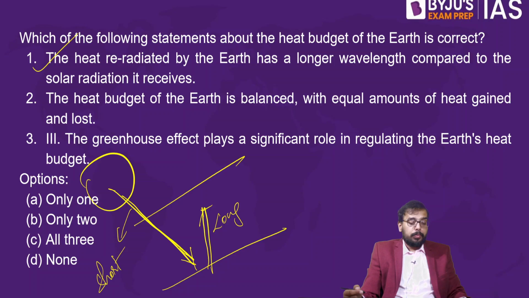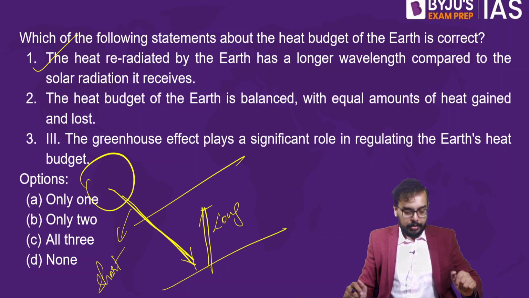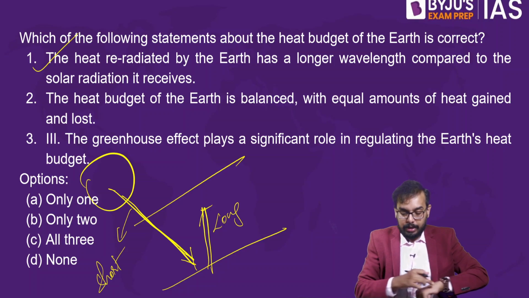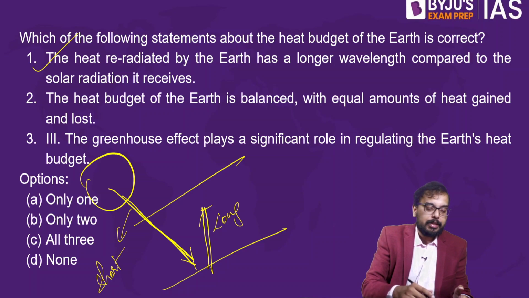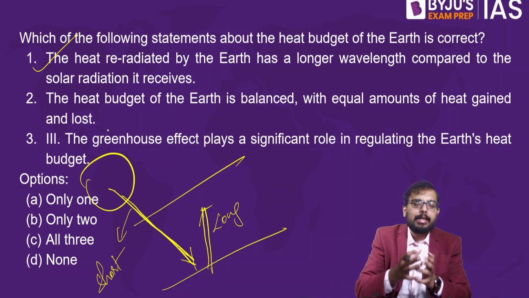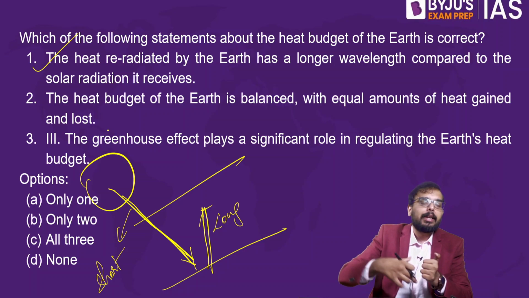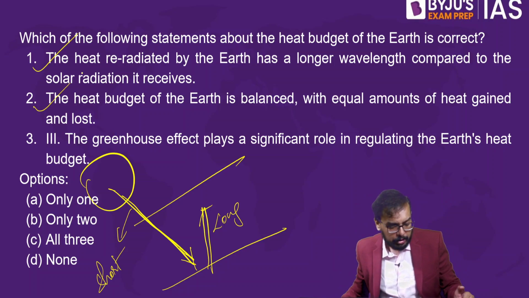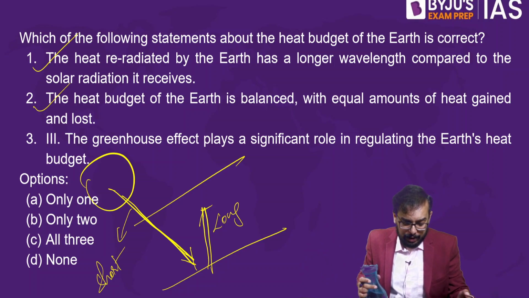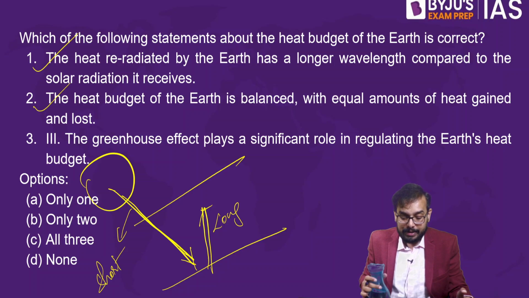So what about statement number 2? The heat budget of the Earth is balanced with equal amount of heat gained and lost. Is it true? That is what is called your heat budget. Heat budget means the amount of heat that is trapped by the Earth and the amount of heat that later on the Earth releases back. So statement number 2 is right. What about statement number 3? The greenhouse effect plays a significant role in regulating the Earth's heat budget.